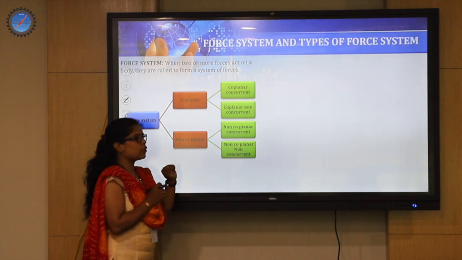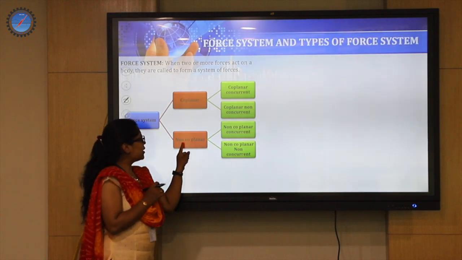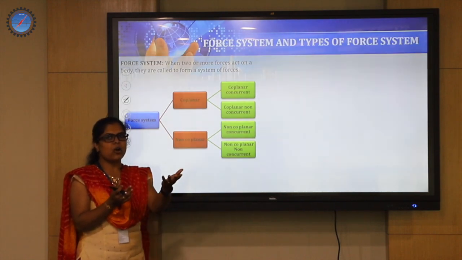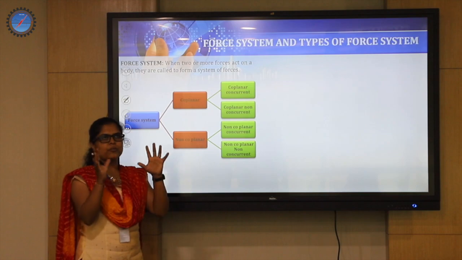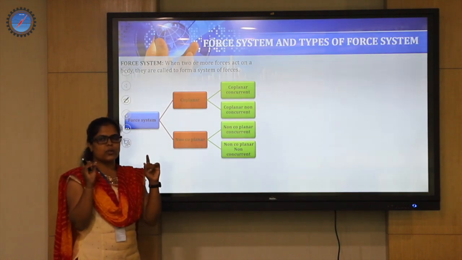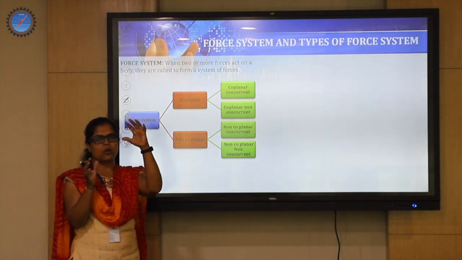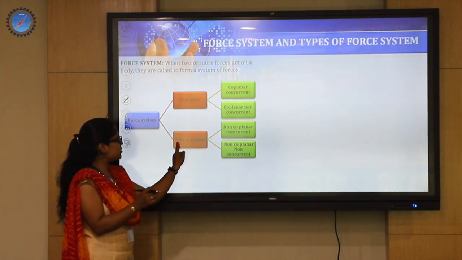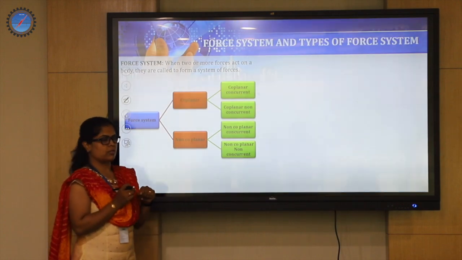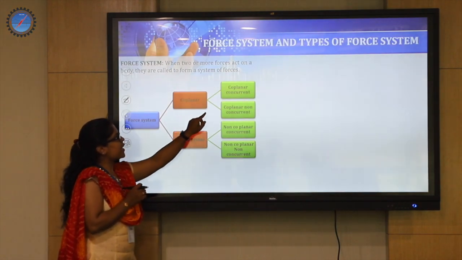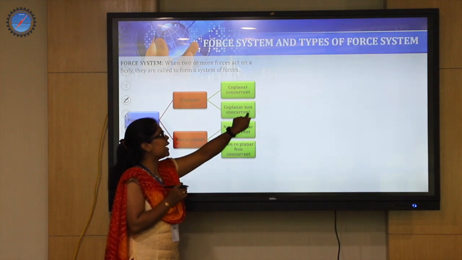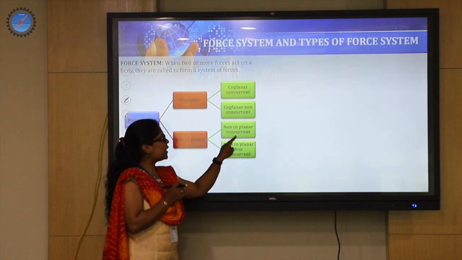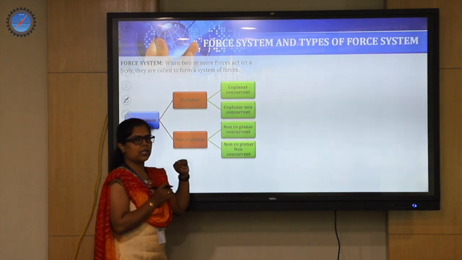When we come to the concept of non-coplanar forces, it concludes that even in space, assume the same set of pens are thrown in the air and, given a statue, assume that they have stood still. So I can locate the direction or location of the pen in x, y and z direction also. That is called a non-coplanar force system. Again, in coplanar force system, we have coplanar concurrent and non-concurrent. Similarly, in non-coplanar, we have non-coplanar concurrent and non-coplanar non-concurrent.